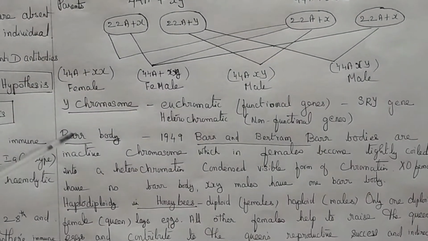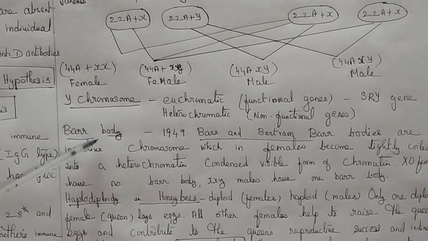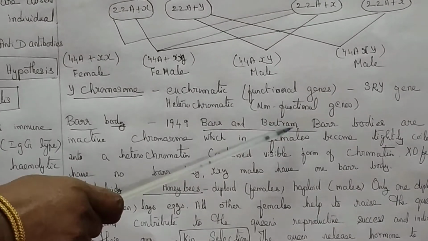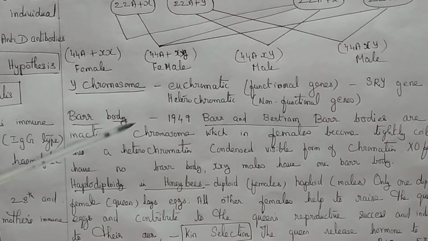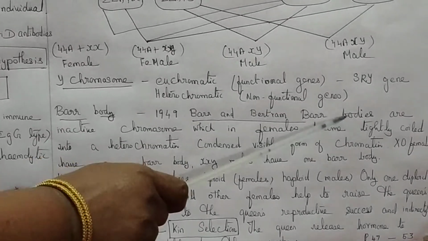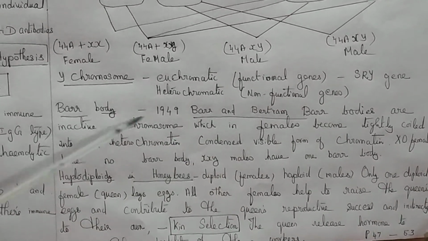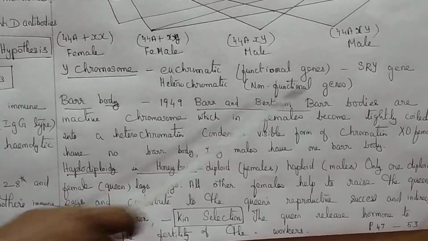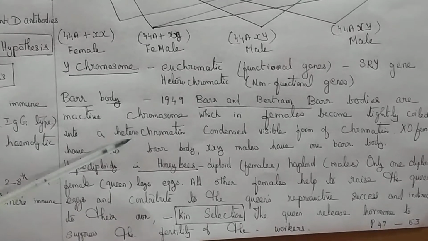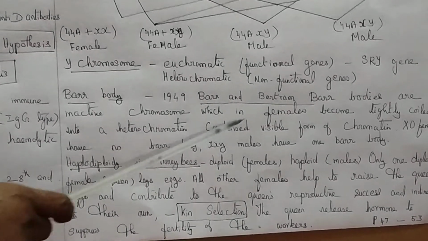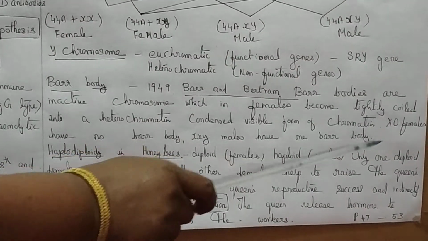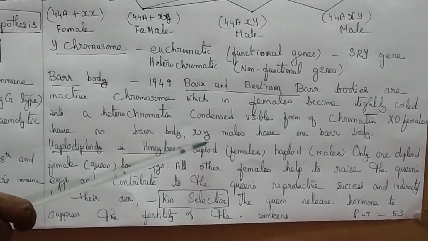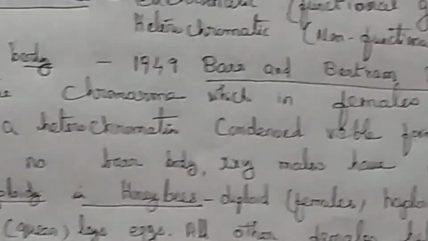Next, about Barr bodies. Barr bodies were first observed by Barr and Bertram in the year 1949. These are inactive, condensed chromosomes, which in females become tightly coiled into heterochromatin, the sex chromatin, condensed viable sex chromatin. The XO females have no Barr body, but the XXY males have one Barr body.